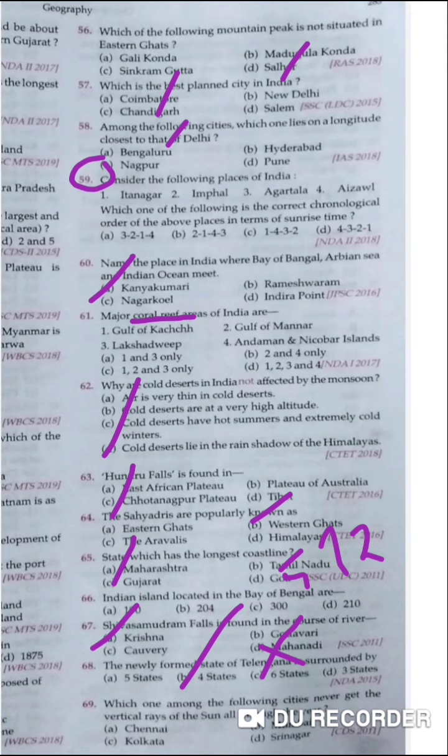And 69th, which one among the following cities never gets the vertical ray of the sun? That is Srinagar.